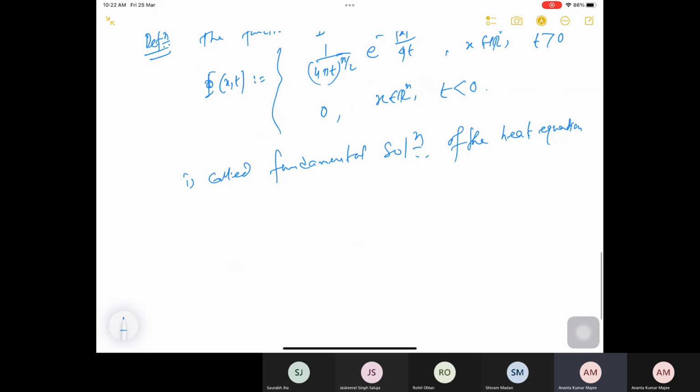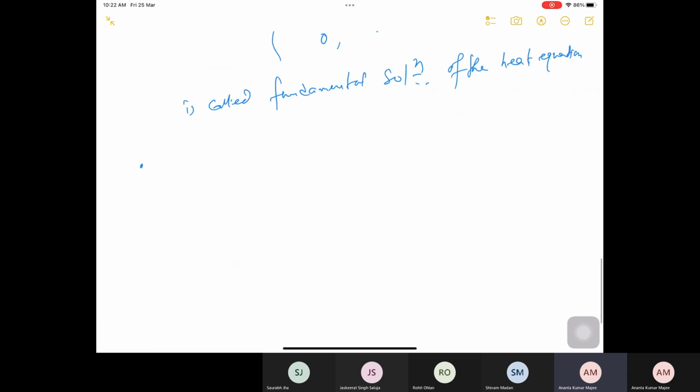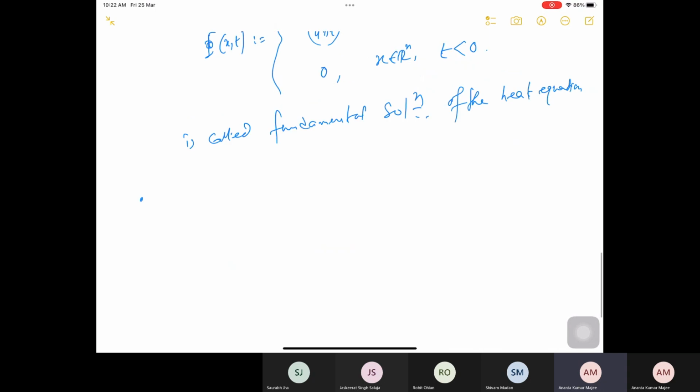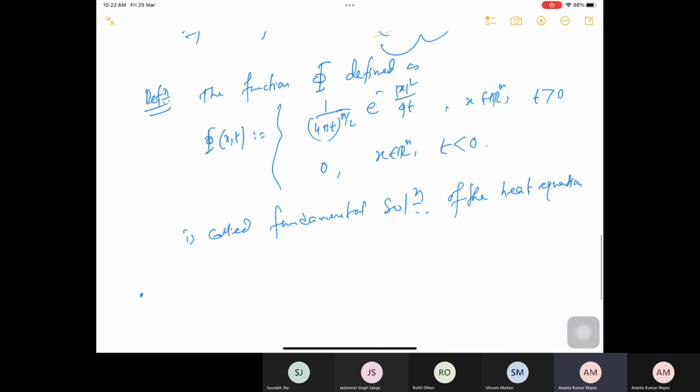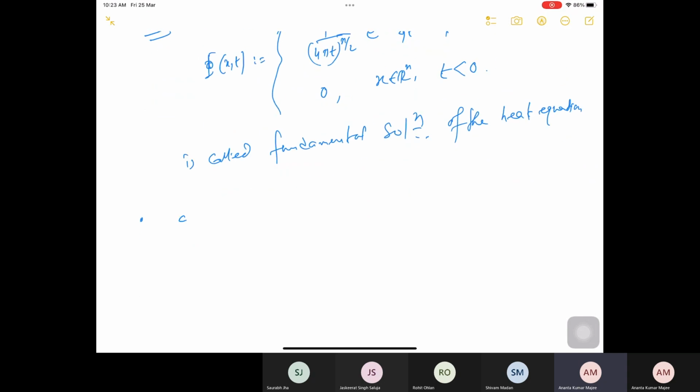Now I am writing down the following properties of this function P. You see that here it is radial in the x variable, because radial means basically it depends only on mod x. So one property is that P is radial in the x variable.